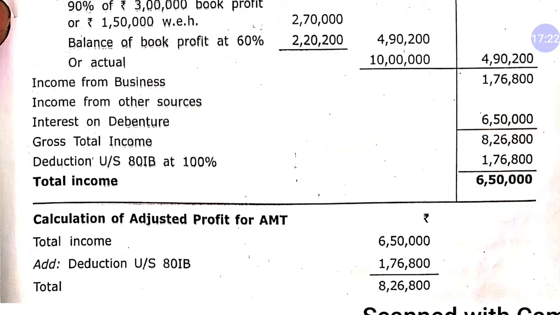Dear student, first of all you will have to calculate AMT also, because AMT stands for alternative minimum tax. Alternative minimum tax means the amount prescribed by the government at 18.5% on your book profit. On that amount you will have to pay tax, or the normal tax liability, whichever is more. So let's check the calculation of adjusted profit for AMT. Total income is 6,50,000. Add deduction. In calculation of AMT, no deduction applies. So total income is 8,26,800.